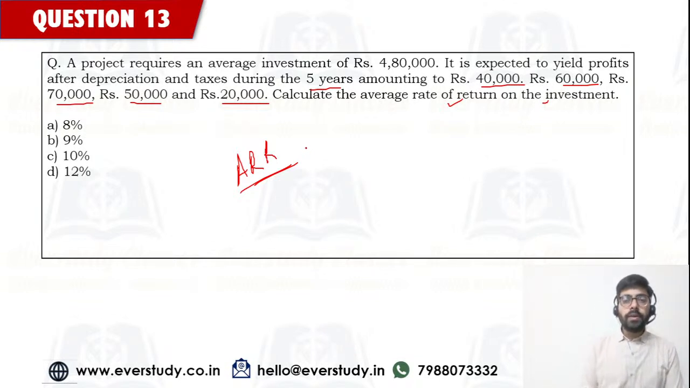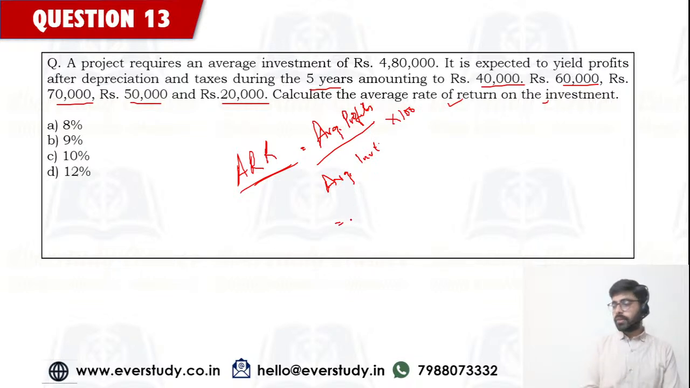The formula is very simple. Your average profits in the numerator and average investment in the denominator, multiply it by 100 and you will get your answer. Yeah, Lakshmi Narayan has also suggested another way. Yes, this is also right. Raju has given me the answer as option number C, and I think he's the first one to give me the correct answer. So let's find out the average profits.